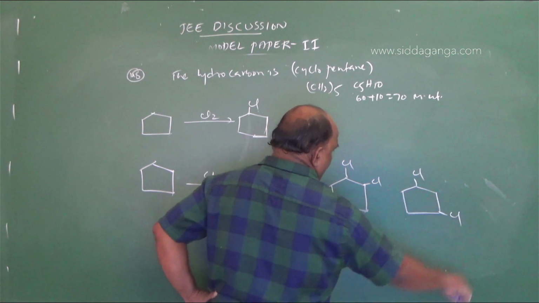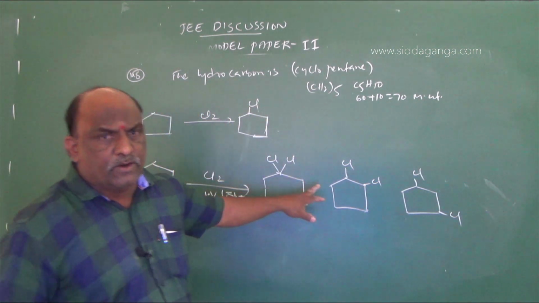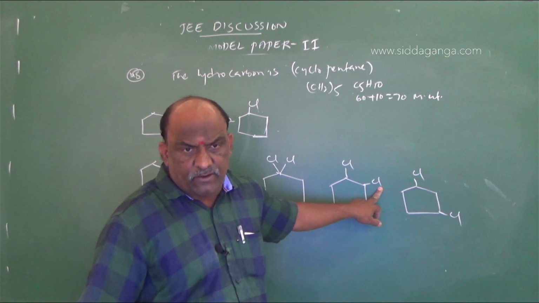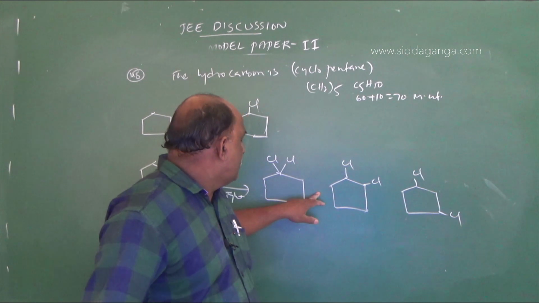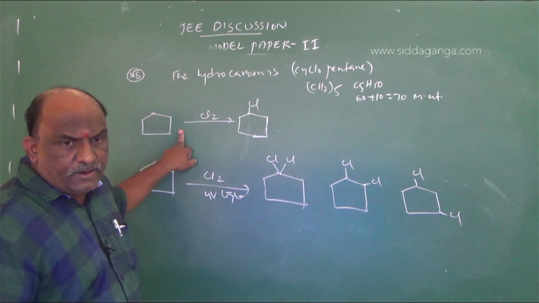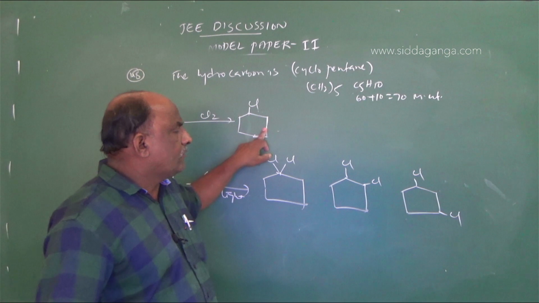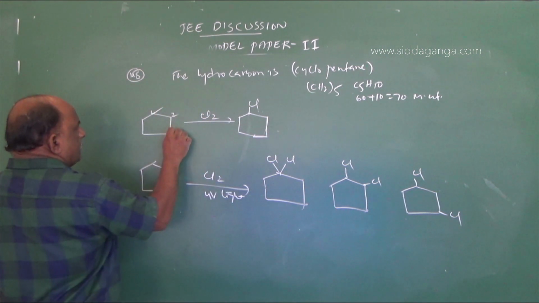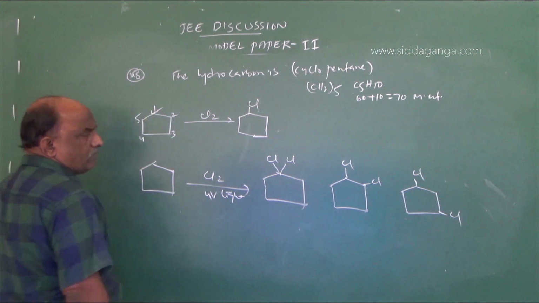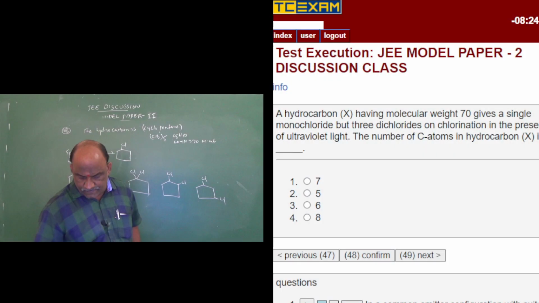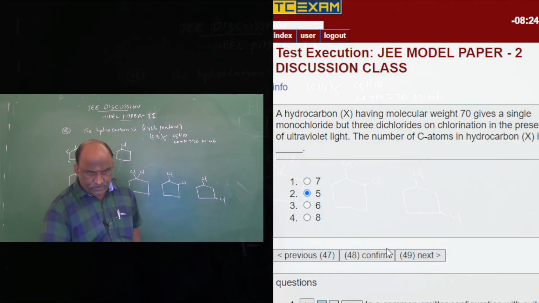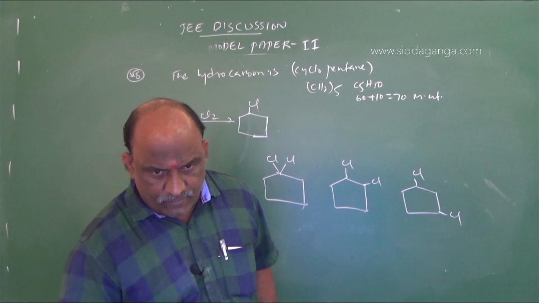See this: 1 dichloro, 1 dichloro, 1 dichloro. 3 dichlorination products we expect when cyclopentane undergoes chlorination in the presence of UV light, and monochlorination gives only 1 chloro product. In this example, how many carbons are there in total? 1, 2, 3, 4, 5. So the right answer is 5, the right option for the question. This is organic chemistry. Next is question number 49.